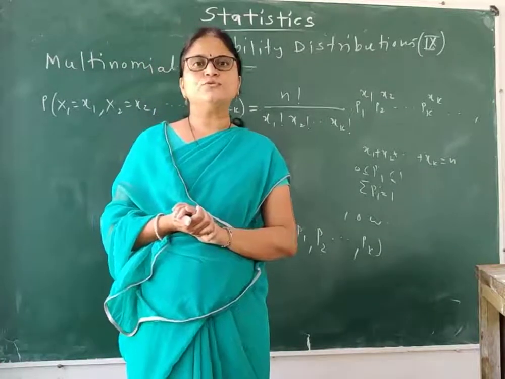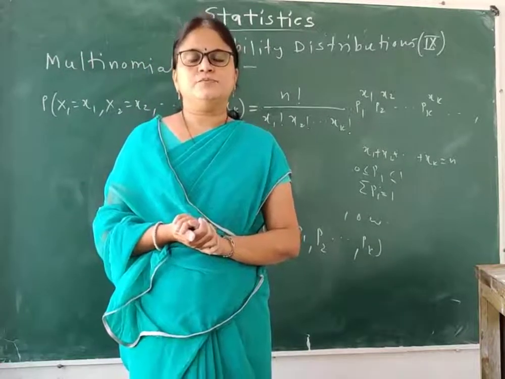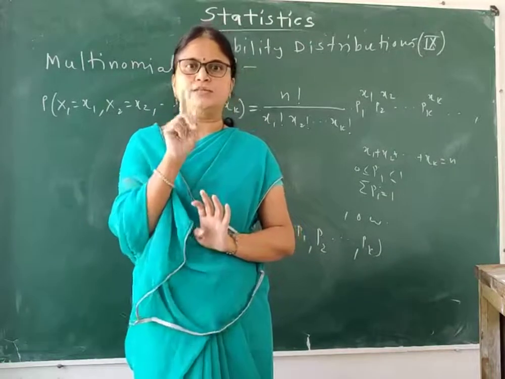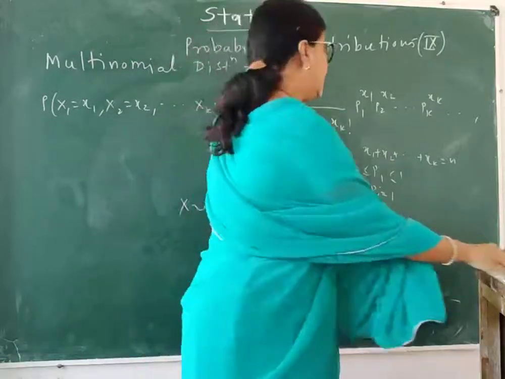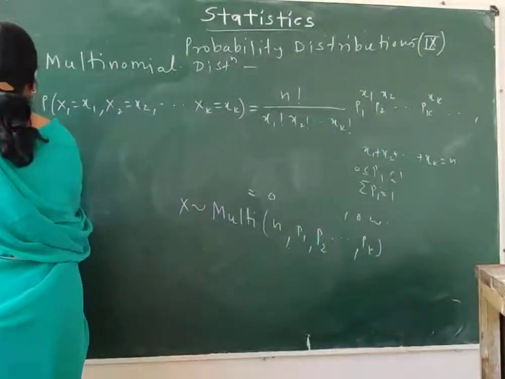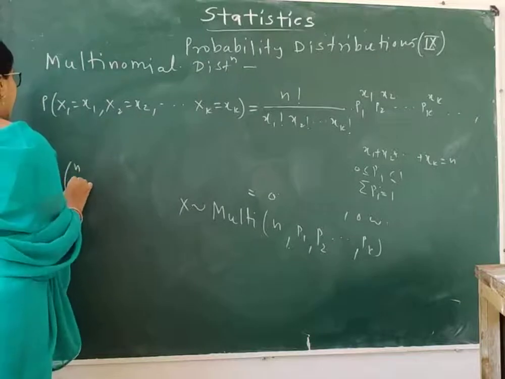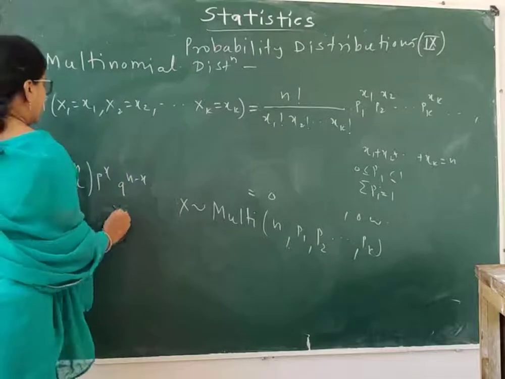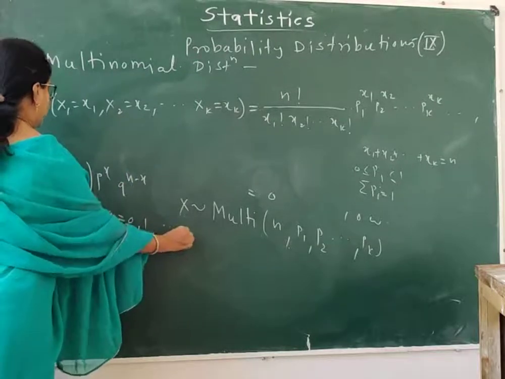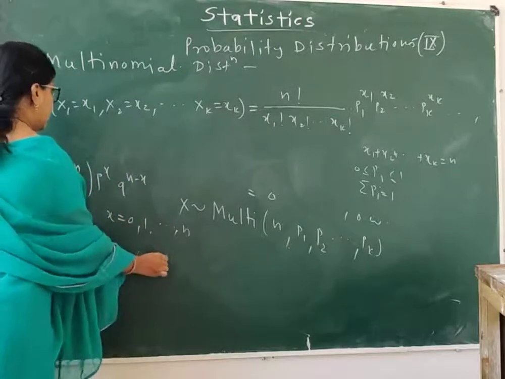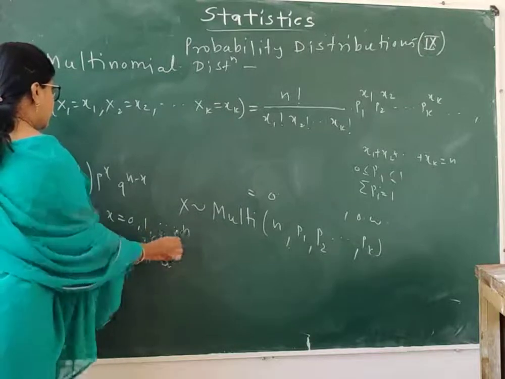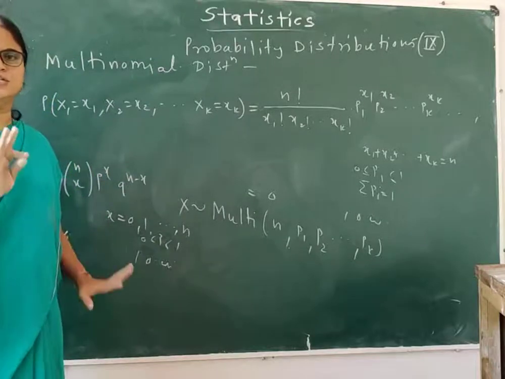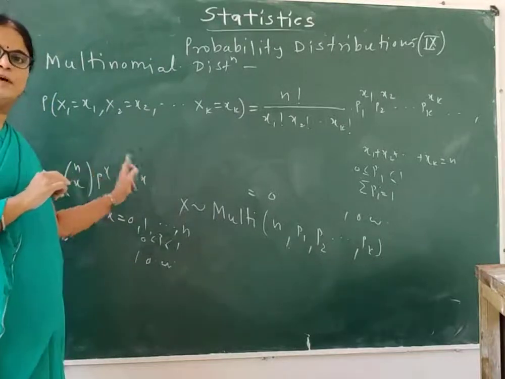Let us say a discrete random variable is said to follow binomial distribution with the two parameters n and p if its PMF is nCx p^x q^(n-x), where x ranges over 0, 1 to n, and is 0 otherwise. Obviously p is between 0 and 1 and p plus q is equal to 1. This is the PMF of the binomial distribution.